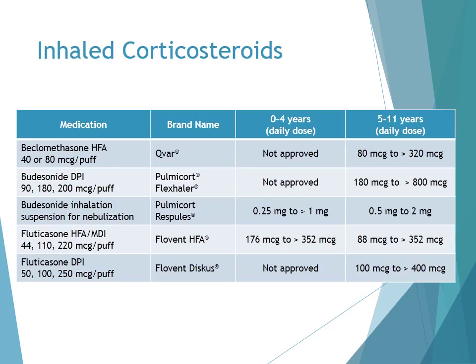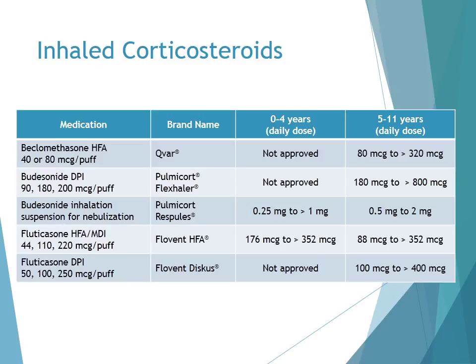Here are the inhaled corticosteroid agents that are available, and the dosing for patients who are 0 to 4 years of age, as well as 5 to 11 years of age. QR is given as 2 to 4 puffs per day, depending on the dose. Budesonide nebulizer, as you can see, is the only inhaled corticosteroid with FDA-approved labeling for children less than 4 years of age. And budesonide can be given 1 to 3 times daily.